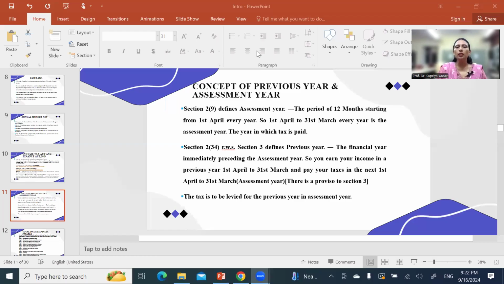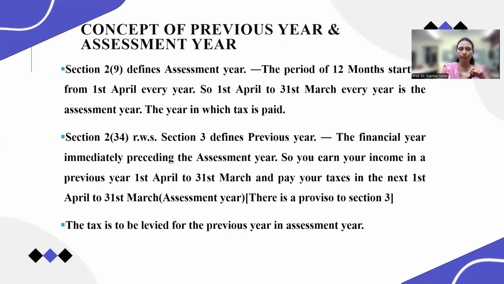Section 2 subsection 9 defines the assessment year, and section 2 subsection 34 read with section 3 defines the financial year. The previous year is the financial year immediately preceding the assessment year. Suppose you are currently in financial year 24-25.